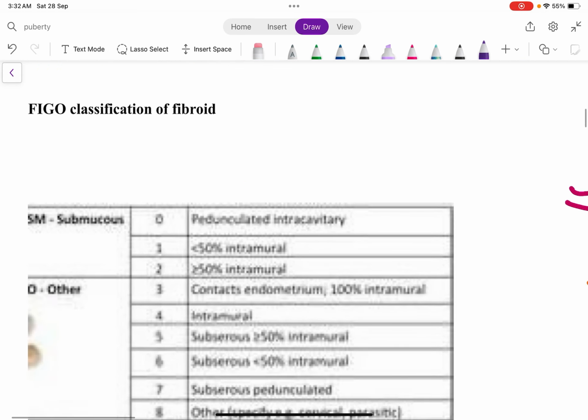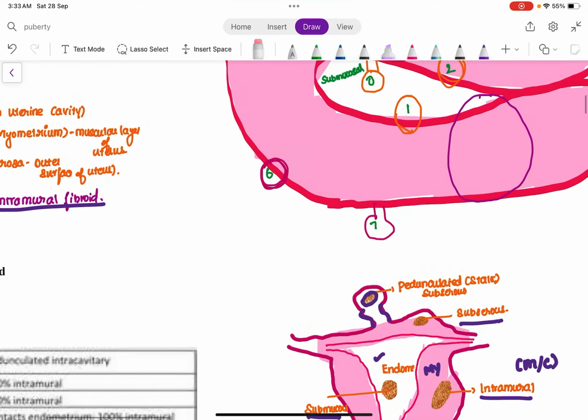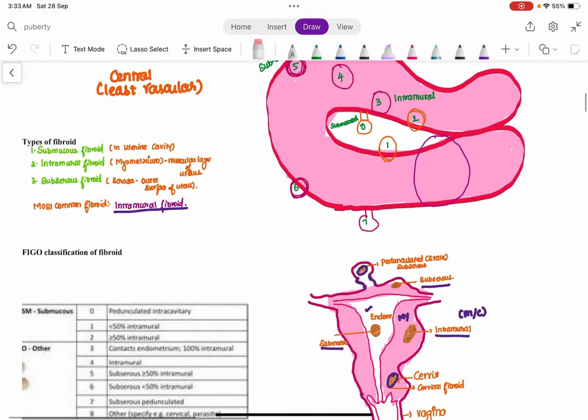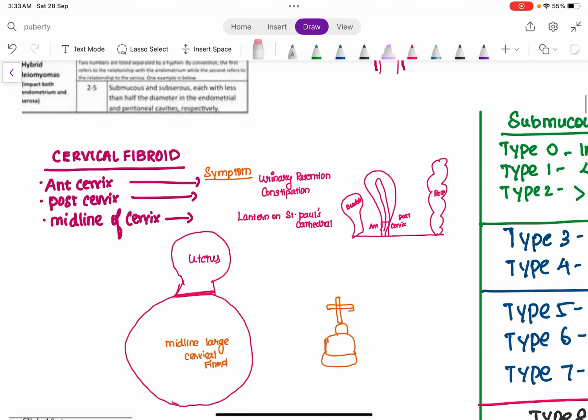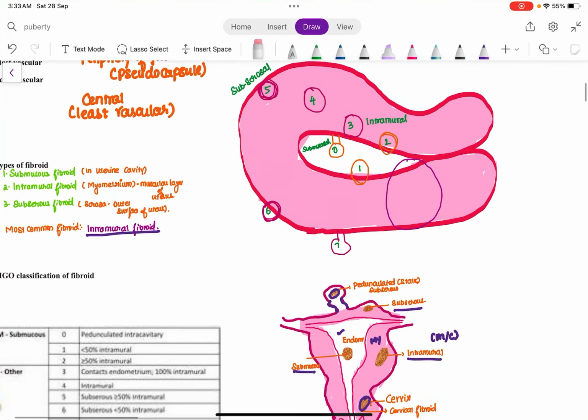Now comes the hero of fibroid, that is the FIGO classification. What is FIGO? Federation of International Obstetrics and Gynecology. So they have actually classified this fibroid. So the classification is given in this table. So now we are going to learn this classification with the help of this diagram. Right? Okay. So they've actually classified this fibroid into how many types? They have classified this fibroid into 8 types. Right? It is divided into 8 types.